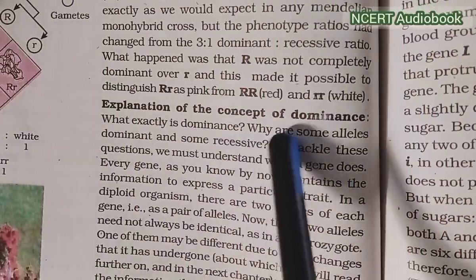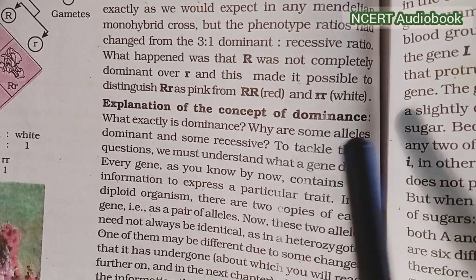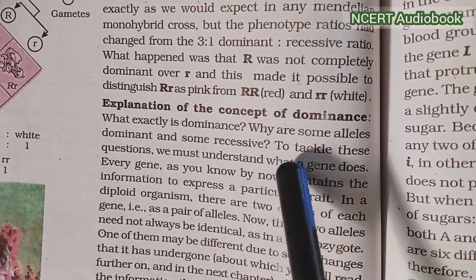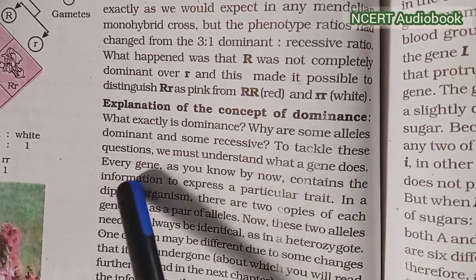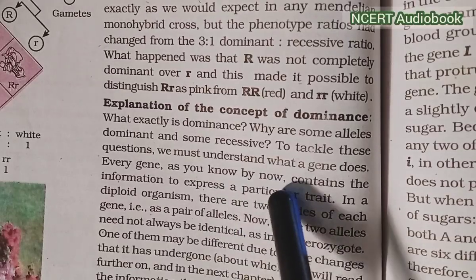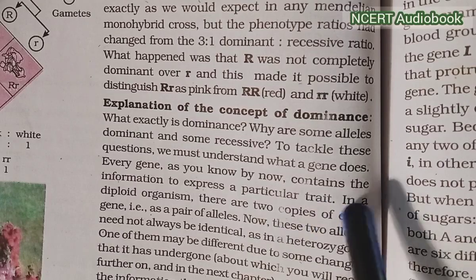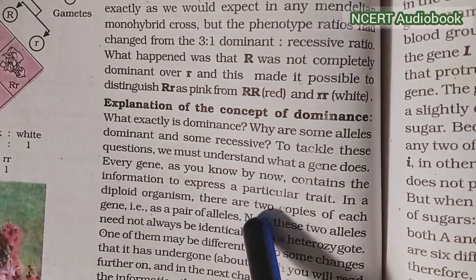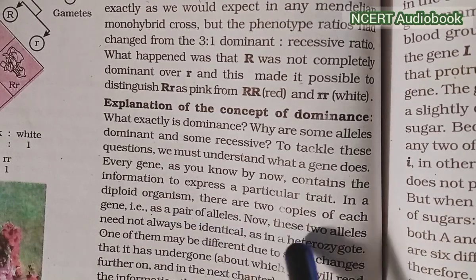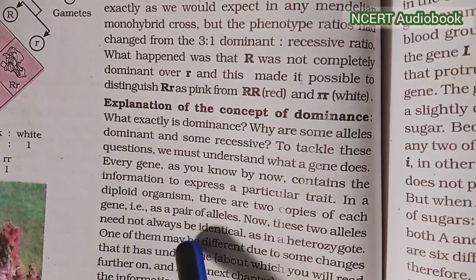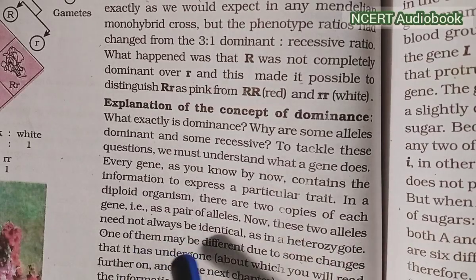Explanation of the concept of dominance. What exactly is dominance? Why are some alleles dominant and some recessive? To tackle this question, we must understand what a gene does. Every gene, as you know by now, contains the information to express a particular trait in a diploid organism. There are two copies of each gene, that is, a pair of alleles. Now, these two alleles need not always be identical, as in a heterozygote one of them may be different due